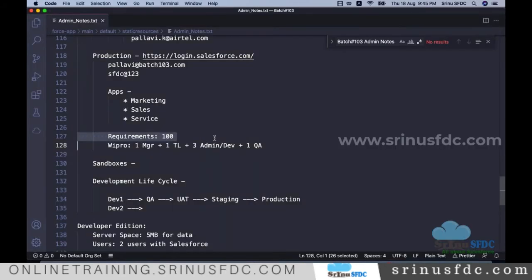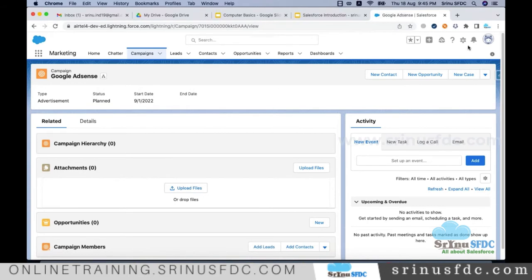Let's say now when you join Wipro, it's our job to know that we should not work in the production. We need these kind of sandboxes, right? So maybe this we don't want for now. So we need these kind of sandboxes to maintain the development lifecycle. So that can be created, right?